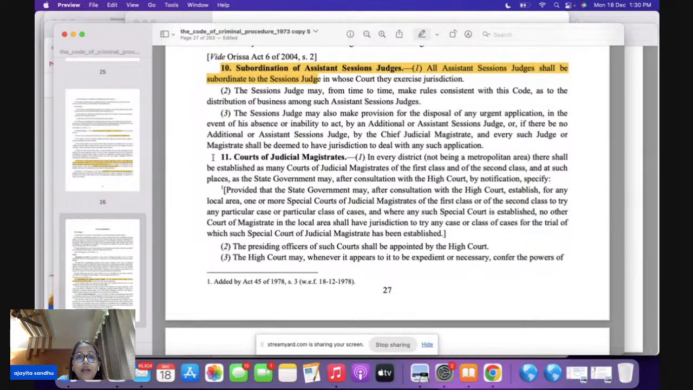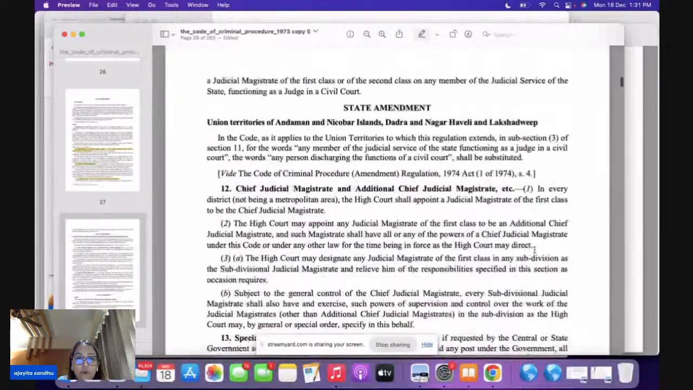Okay. Now, under section 11, we are talking about the Courts of Judicial Magistrates. This is a very important question to all of you: which section deals with the Courts of Judicial Magistrates? This is section 11. Now, in section 11, please remember that the presiding officers are always appointed by the High Court. So, your appointment will be done by the High Court. Who appoints the presiding officer of these particular courts? The High Court appoints them.